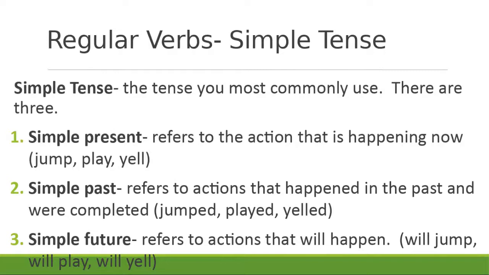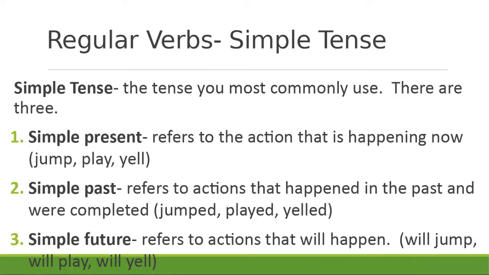All right, the next thing you have to figure out is, once you have figured out whether something is a regular or irregular verb, that then lets you move forward and know what rules you can play with next. So for this video, we are only looking at regular verbs. And when you have regular verbs, you can break them into 3 simple categories. So when you're using this verb, you can either use it as simple present, which means the action, right, because verbs show action, the action is happening right now.